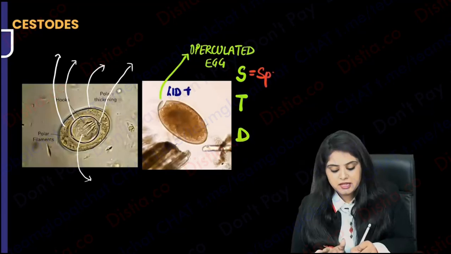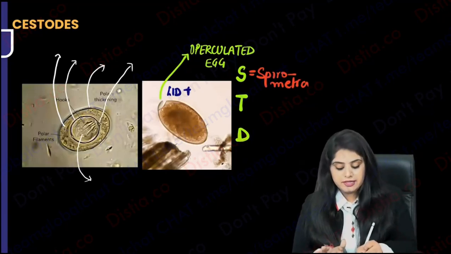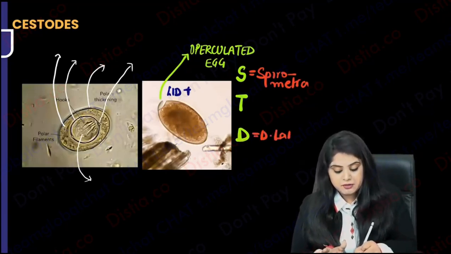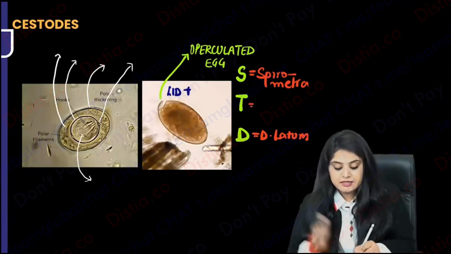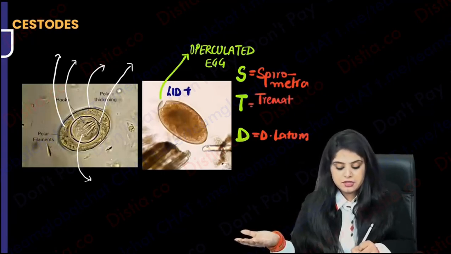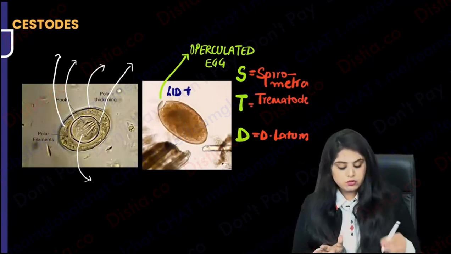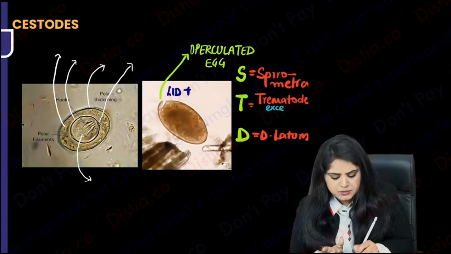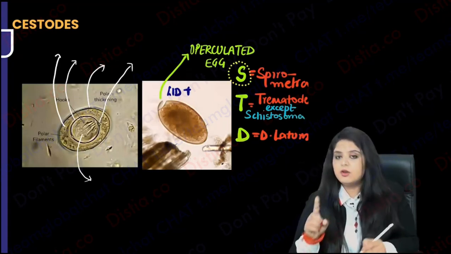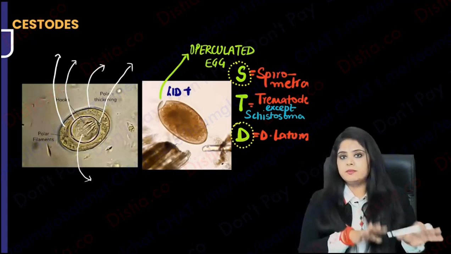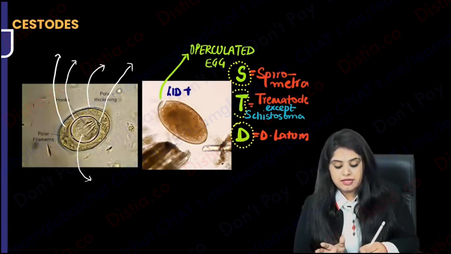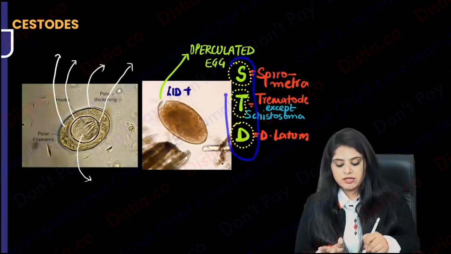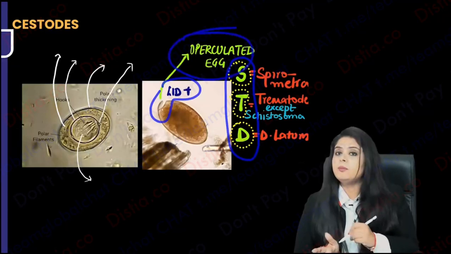So please learn Spirometra. Spirometra, which is also a cestode, shows you operculated eggs. D. latum is also going to show you operculated eggs. And the next chapter that we are going to study is the trematodes. All the trematodes are going to show you operculated eggs, but remember a tiny little exception for now, and that is Schistosoma. All trematodes except Schistosoma. So what is STD? S for Spirometra, D for D. latum, all from the cestodes family, and T is for the next family, that is trematodes. So protection against STD, protection with the lid, that is an operculated egg.